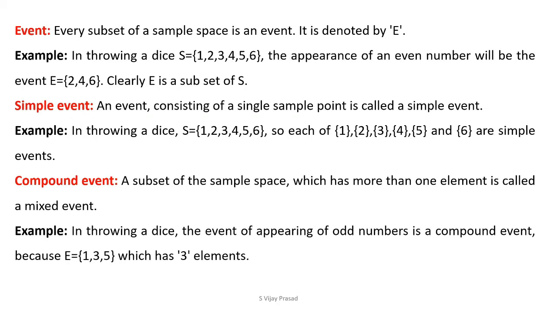For example, in throwing a dice, the event of appearing of an odd number is a compound event because E equals 1, 3, 5, which has three elements. Three elements are more than one element in the event. This kind of event is called a compound event. The event of getting an even number is also a compound event.